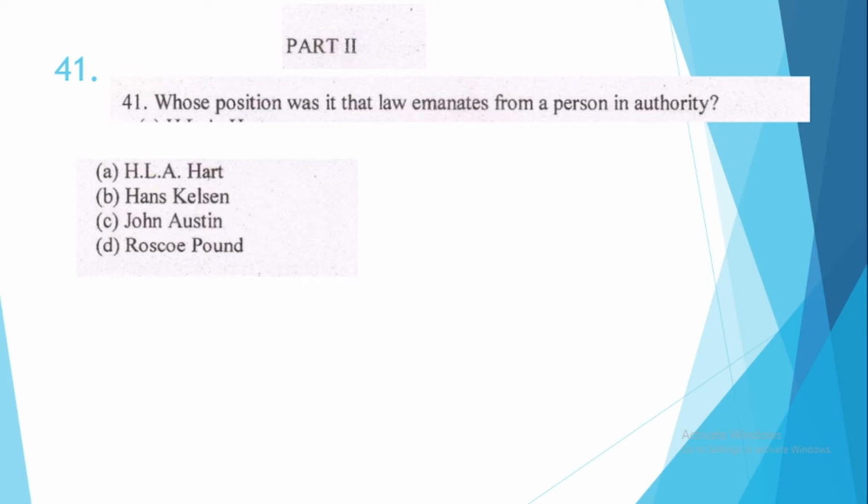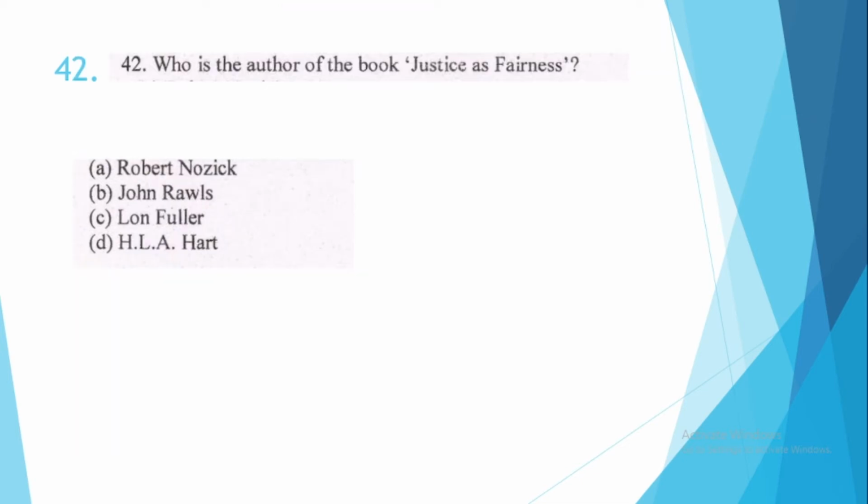Then we'll be dealing with part 2, and in this part we will be dealing with questions relating to law subjects. 41. Whose position was it that law emanates from a person in authority? This is option number C, John Austin. 42. Who is the author of the book Justice as Fairness? This is option number B, John Rawls. 43.